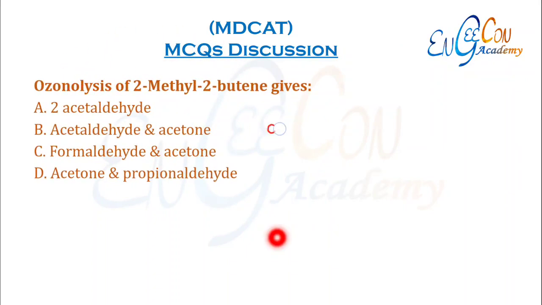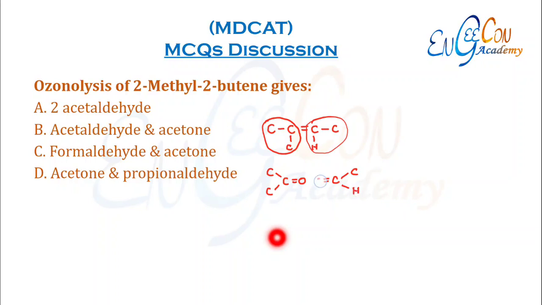Ozonolysis of 2-methyl-2-butene gives ___. So this is 2-butene and here we have a methyl group. This group separates and gives us a 3-carbon ketone, which is acetone, and this group separates and gives us a 2-carbon aldehyde, which is acetaldehyde. So acetaldehyde and acetone are the products.